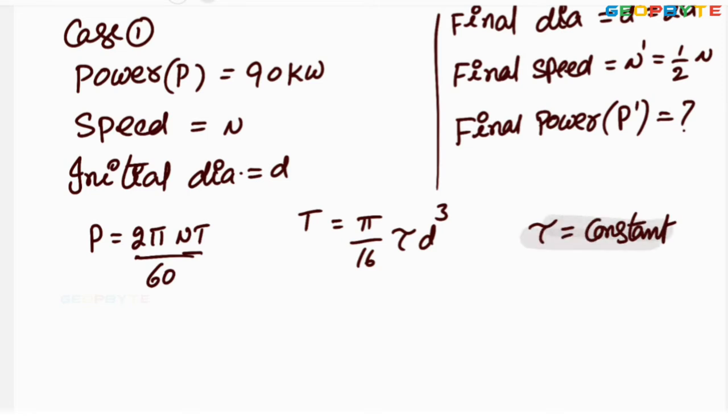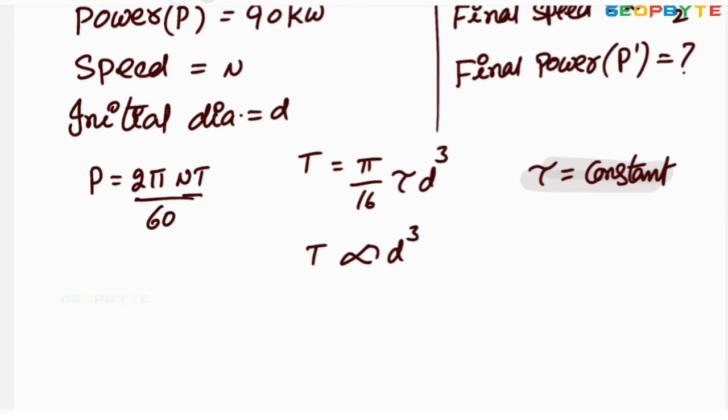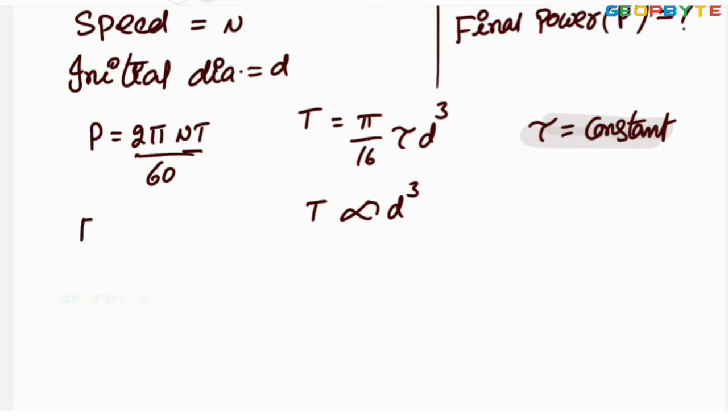If the shear stress is constant, I can say that torque is proportional to d cube. Then power P is proportional to N and T. Power P is proportional to N, but torque is proportional to d cube.